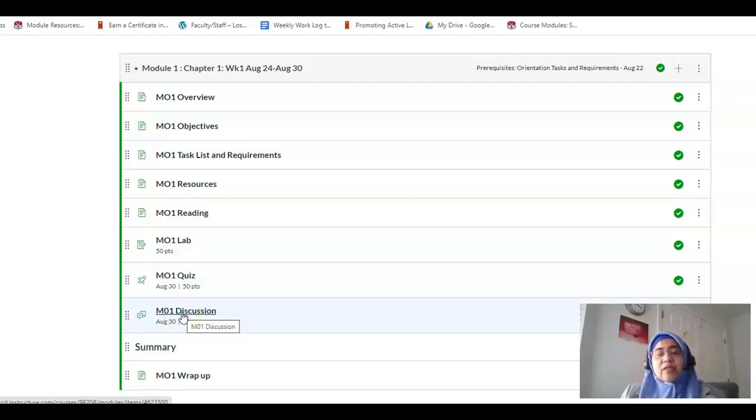A lot of times the discussion may be a community building discussion. It could be a general chat discussion, which is always there, called the general discussion board, and you're free to post your questions regarding the course or technical help. But the discussion can also be an exploration of any concept. For example, the module 1 discussion is about open source. And so there will be a little bit of learning in some of the discussions.